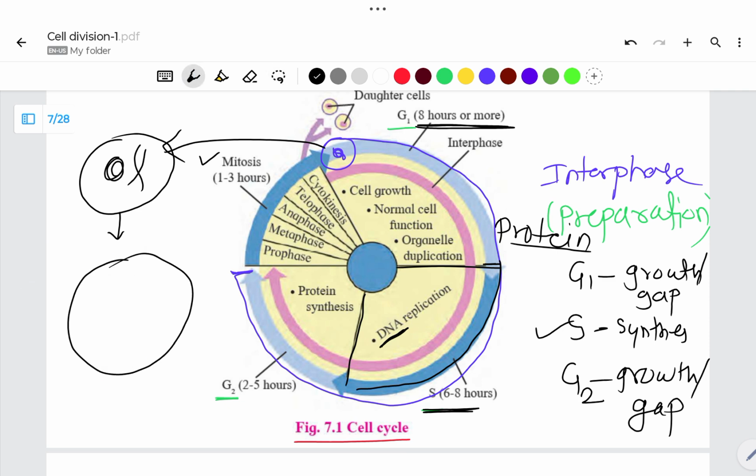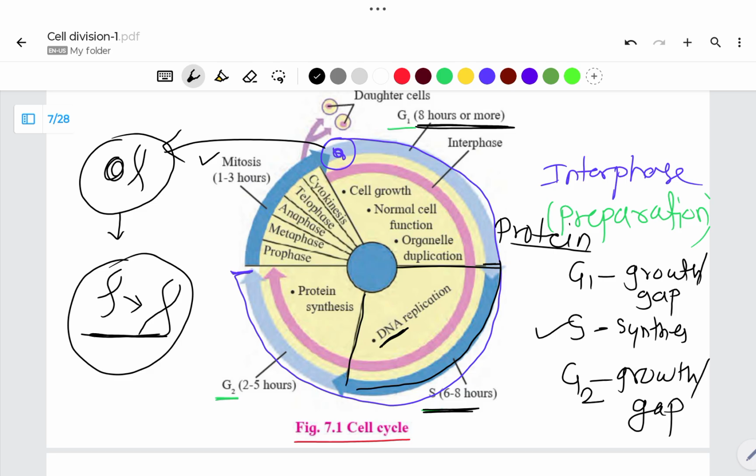In the initial mother cell, only one DNA is present. During S phase, the mother cell produces another copy of DNA, so that now the cell contains two copies of DNA. This phase takes 6 to 8 hours for completion.